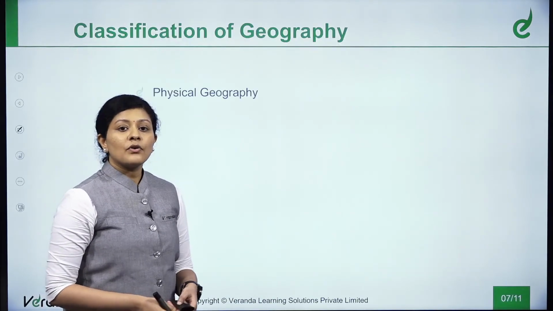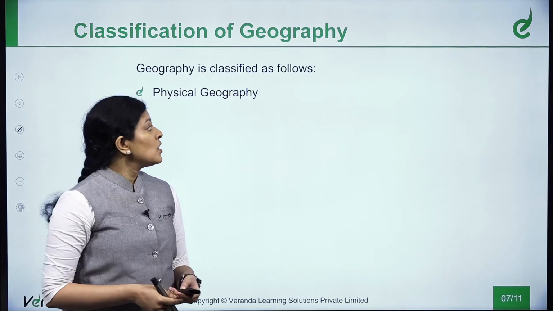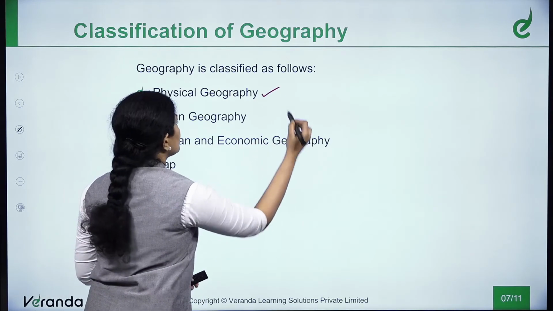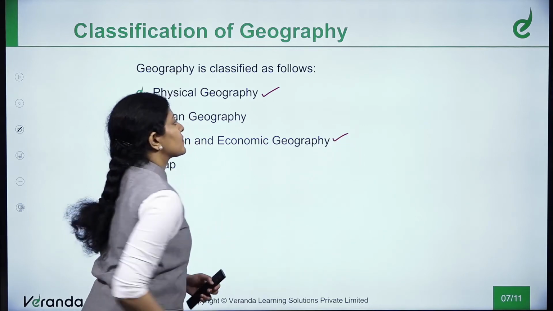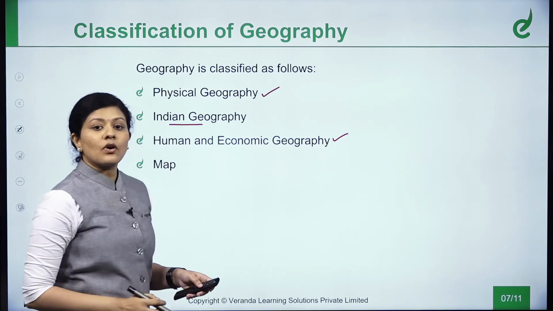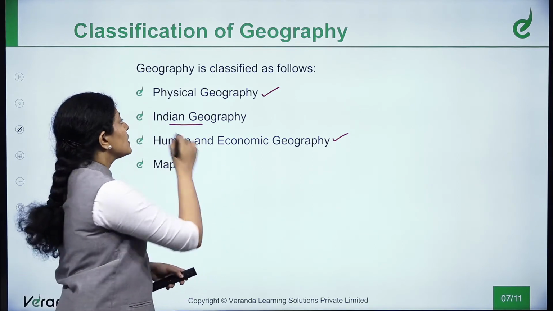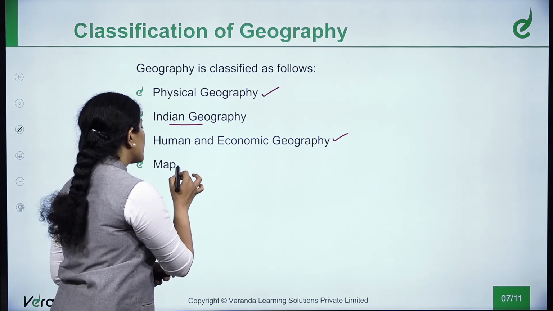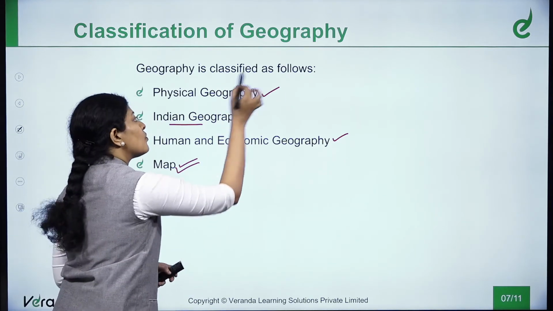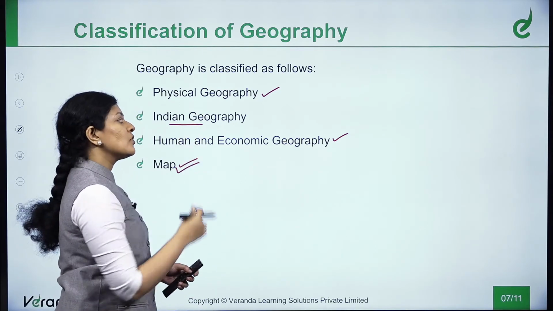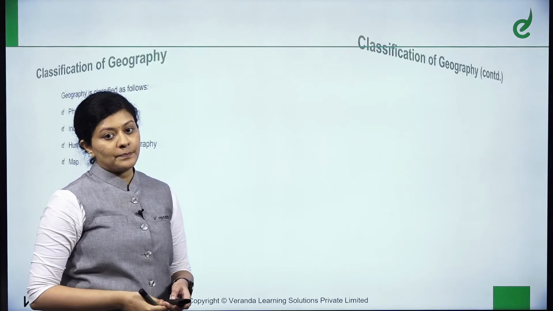Next we shall go into the classification of geography. Geography can be classified as physical geography, and human and economic geography. These two, when read in the context of India, are called Indian geography. So these are the main classifications of geography with regard to the exam, and we'll also look into the map with regard to all three above topics. Map for physical geography, Indian geography and human and economic geography.